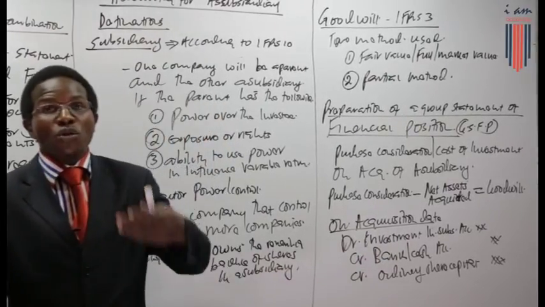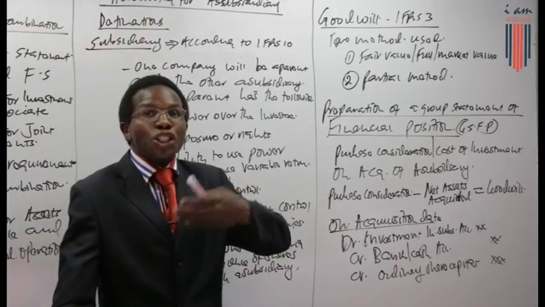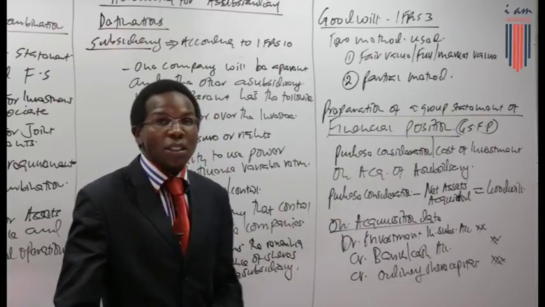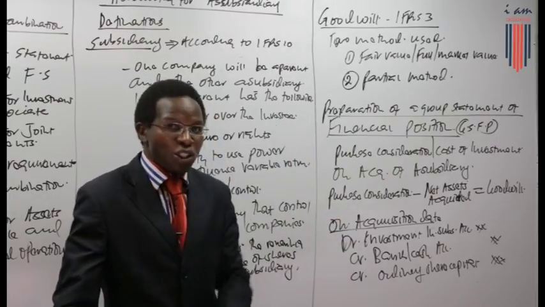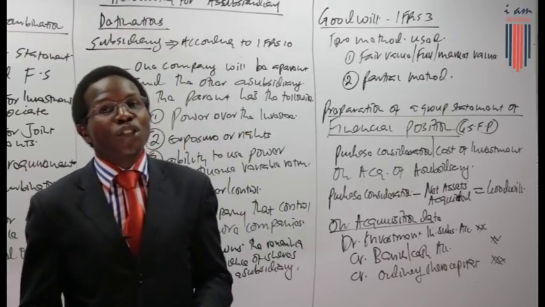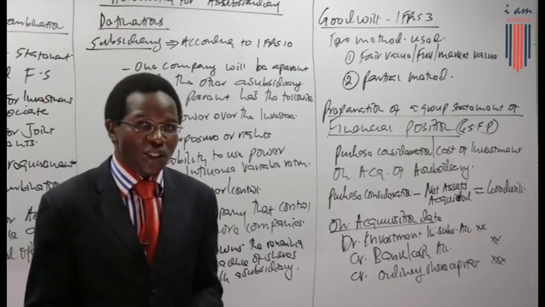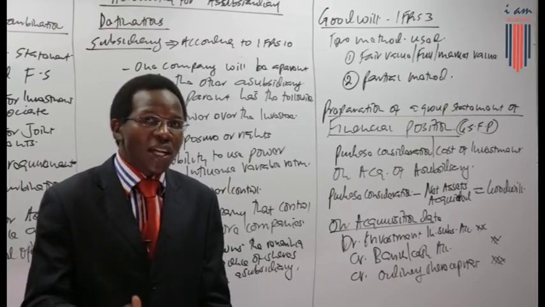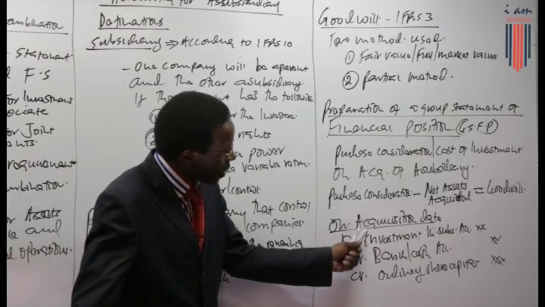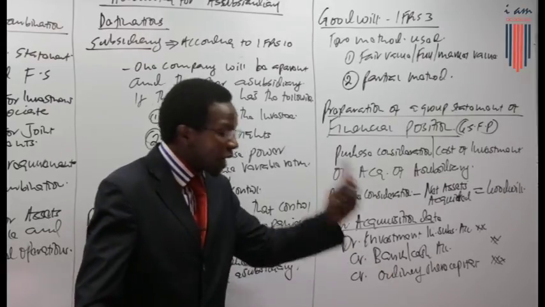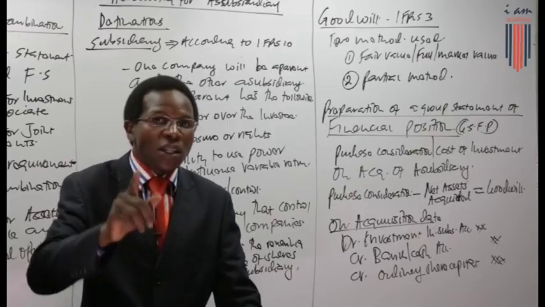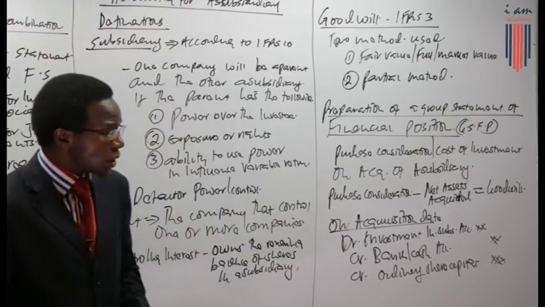But if the purchase consideration was by share-for-share exchange, then we simply debit our investment in the subsidiary, we credit our own share capital. Now, don't forget, friends, we may have issued shares as a purchase consideration at a premium. If we issue shares as a purchase consideration at a premium, then we are going to debit the investment in subsidiary. We credit our own share capital at the par value. We credit the share premium. Now, friends, don't forget that because it's very, very important.